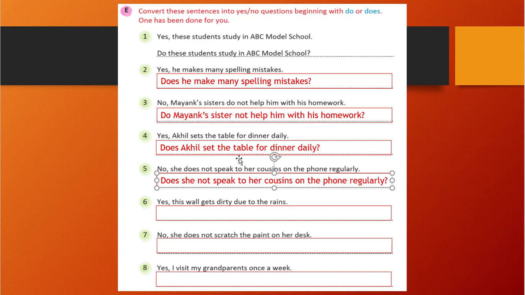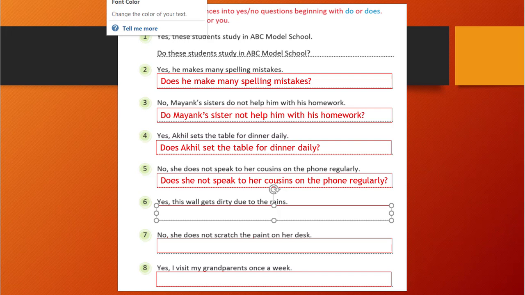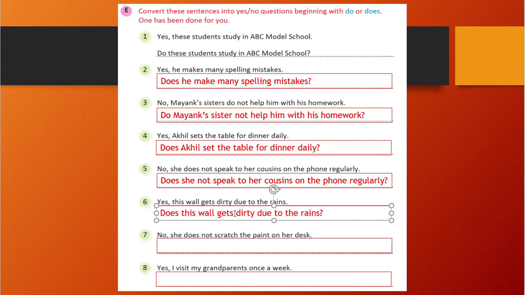Yes, this wall gets dirty due to the rain. So wall is singular. So does this wall. We'll write first does, then we'll write this wall, and then we'll write the verb, that is get dirty due to the rain. Okay, here is my mistake, I have written it wrongly as gets. Get dirty. That is the correct one, right?